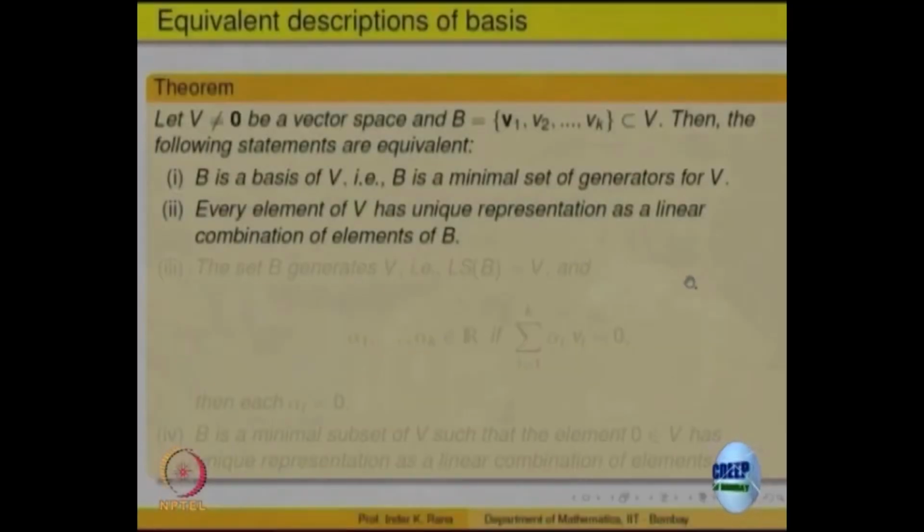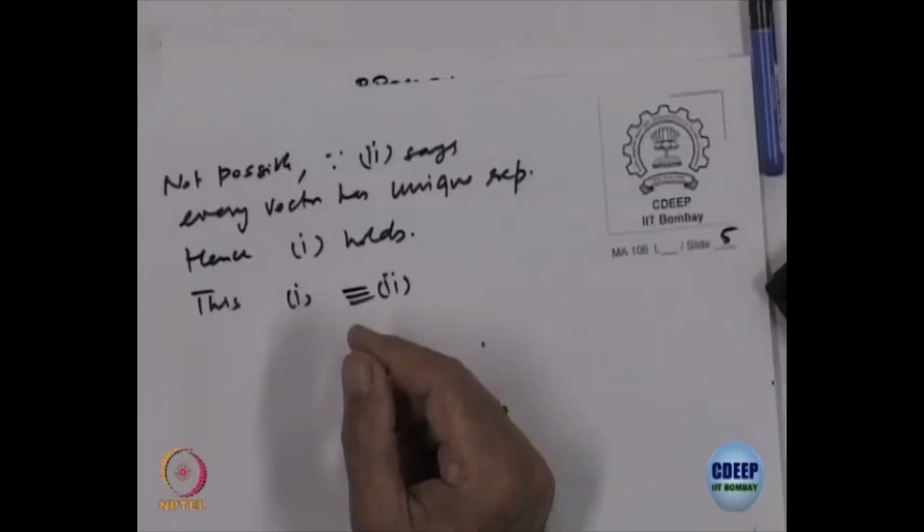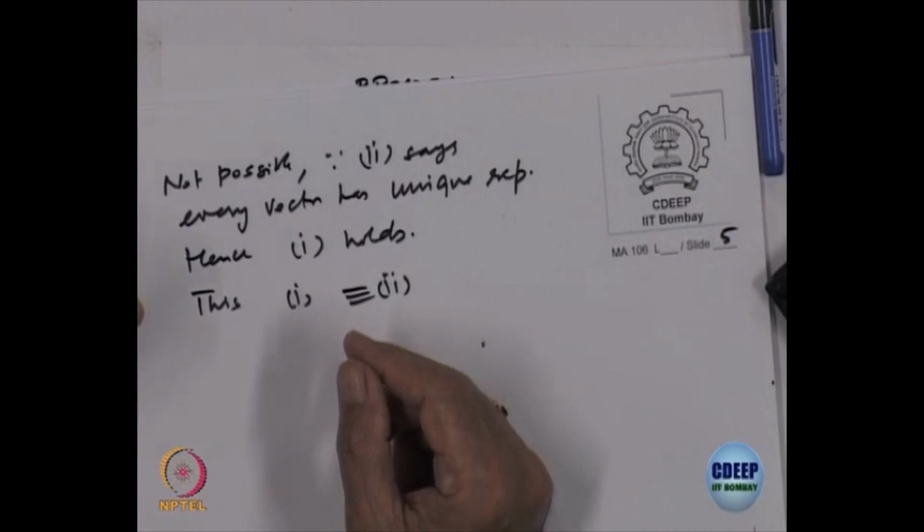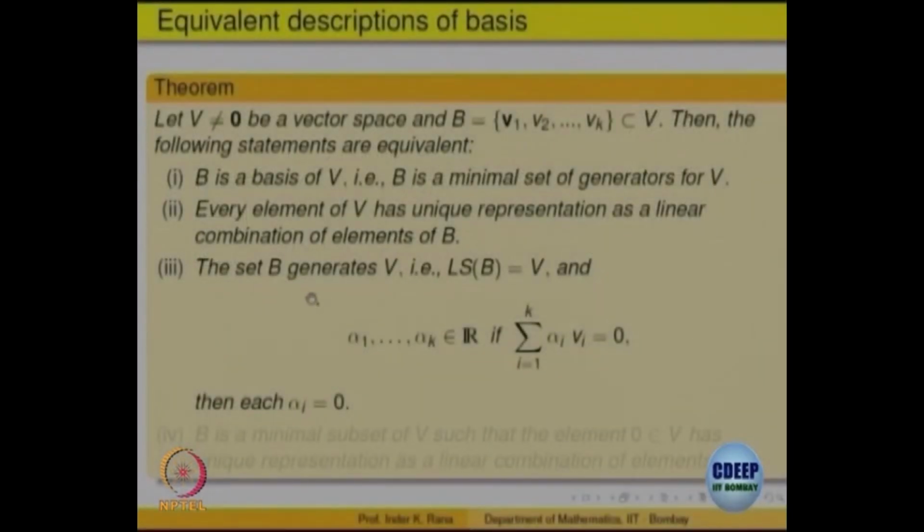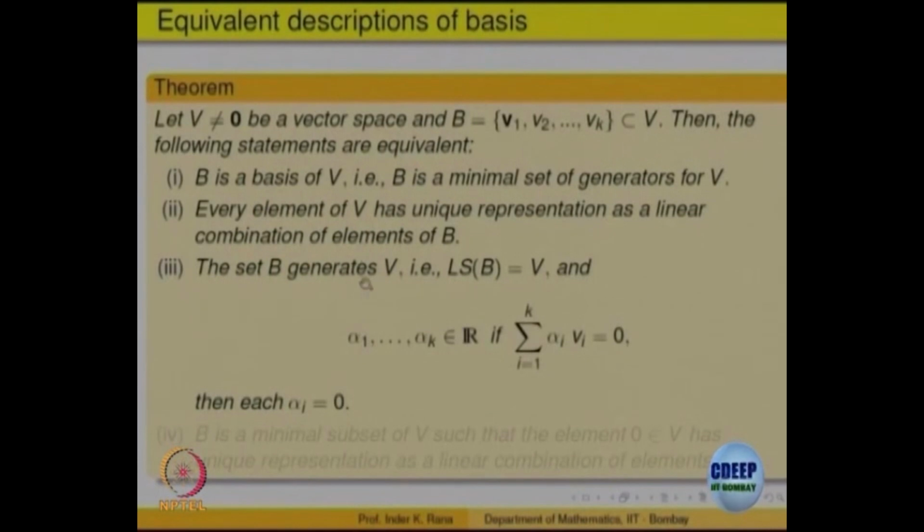And now we want to prove another one, namely, saying that every element has got a unique representation is equivalent to saying that the set B generates, that is, the linear span is V, and if a linear combination is 0, then all the scalars must be 0. That is what essentially we did in the previous thing also, right. So, from 2 to 3, is that obvious?